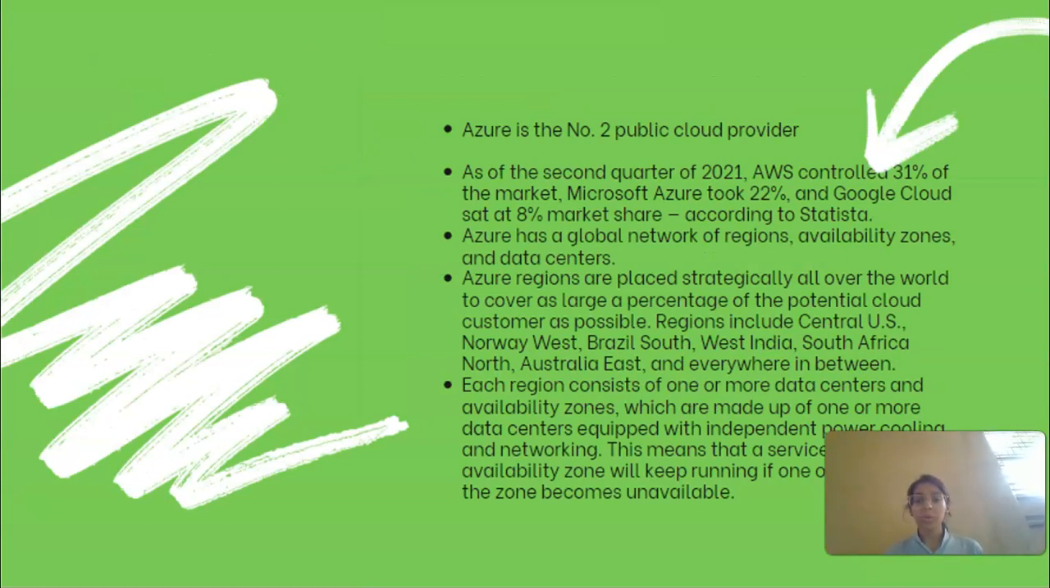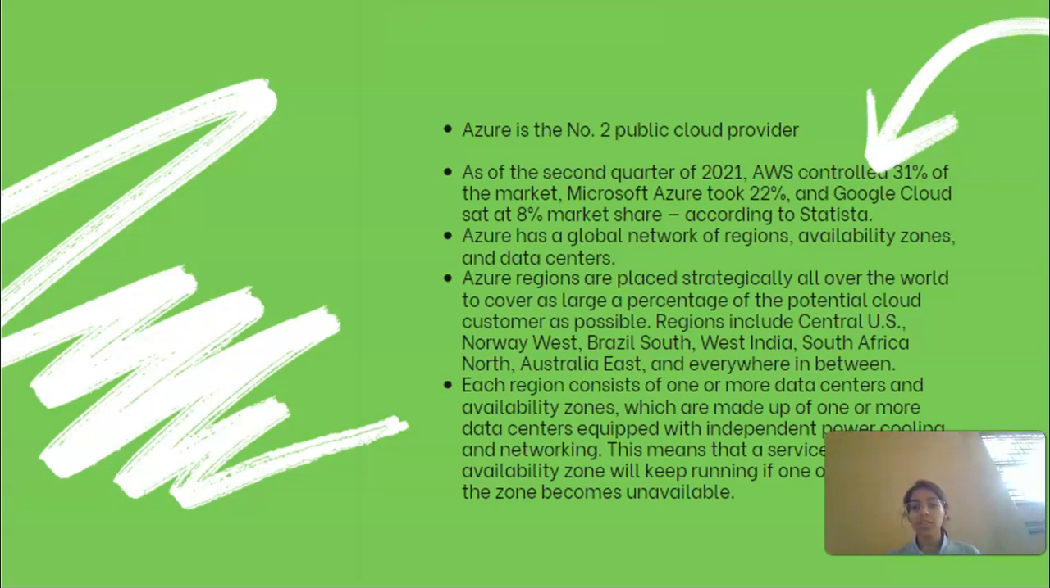Azure is the number 2 public cloud provider as of the second quarter of 2021. AWS controlled 31% of the market, Microsoft Azure took 22%, and Google Cloud sat at 8% market share. According to Statista, Azure has a global network of regions, availability zones, and data centers.